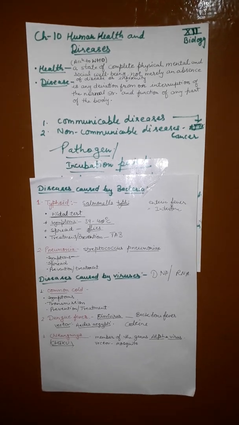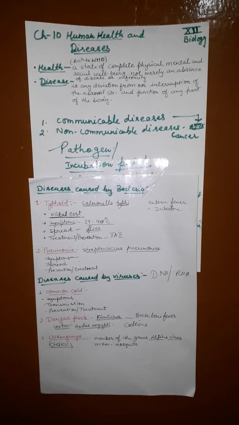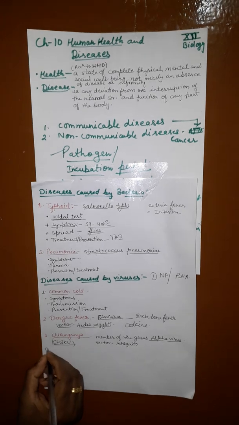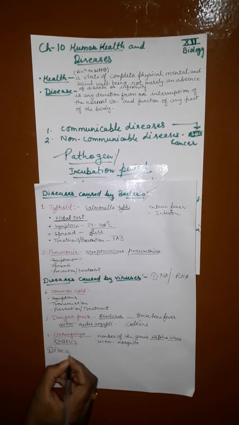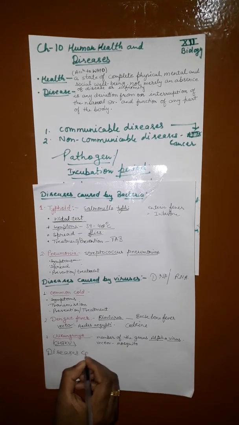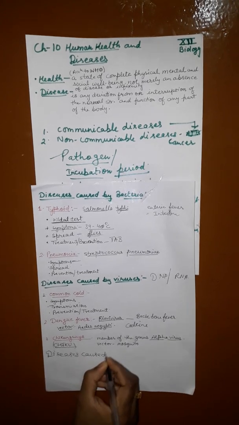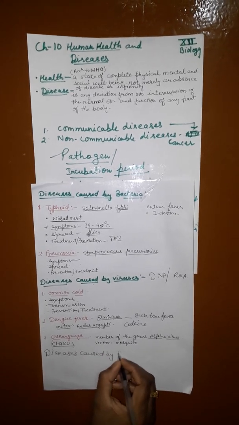Now next is diseases caused by protozoans.